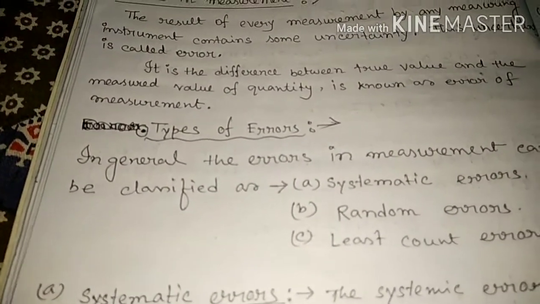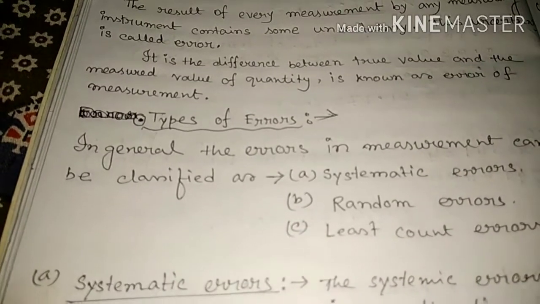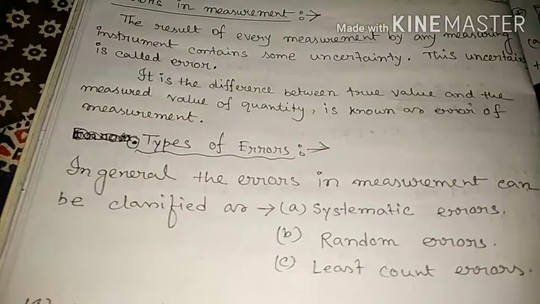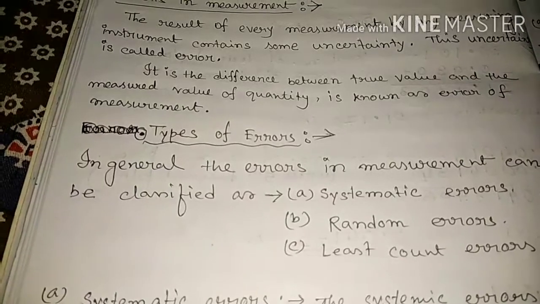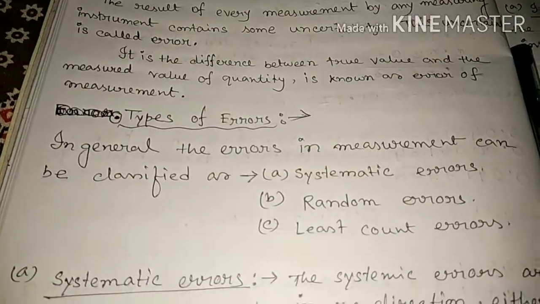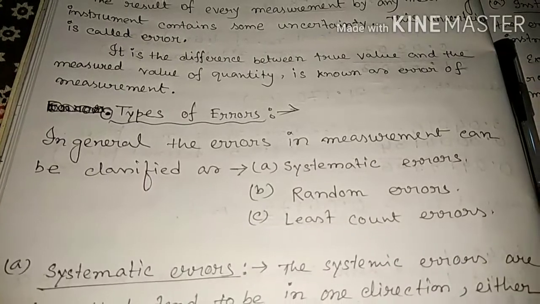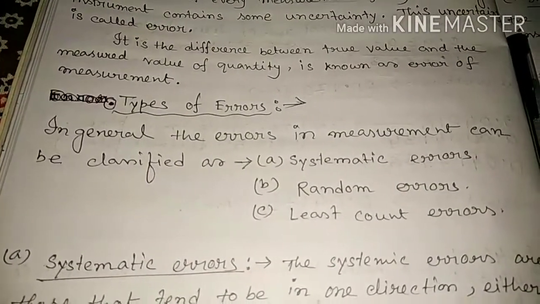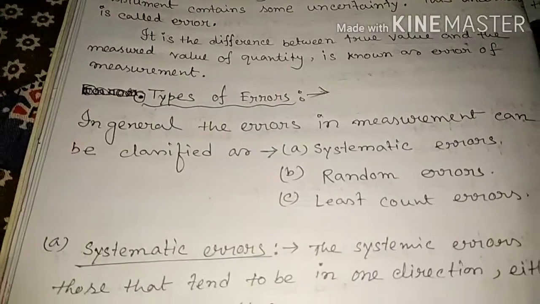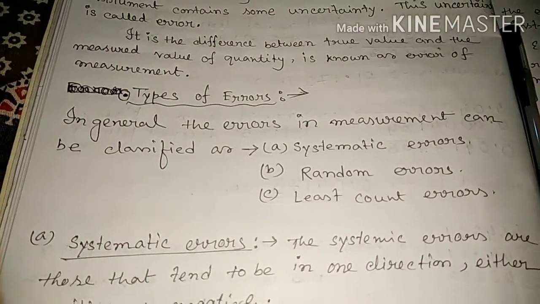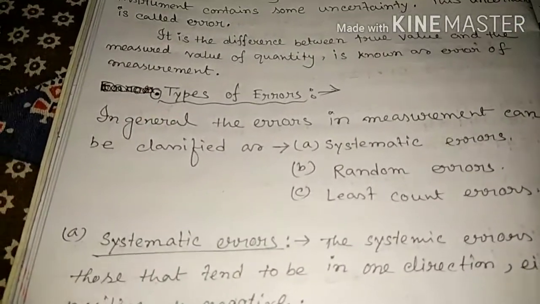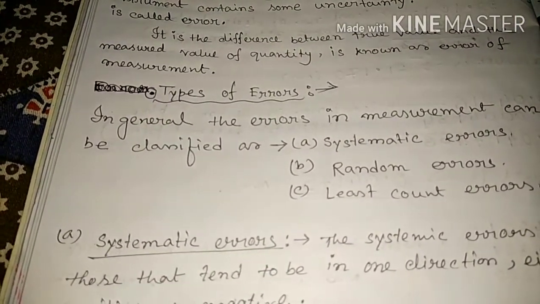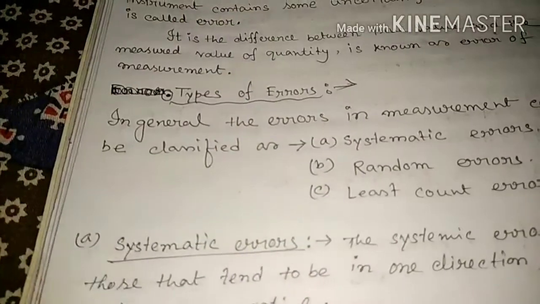Each instrument has some fault due to manufacturing defects or due to wear and tear, friction. So the result of every measurement by any measuring instrument contains some uncertainty. This uncertainty is called error. And we say that the error is the difference between the true value and the measured value of the quantity that we measured. If you know the true value, take the difference.